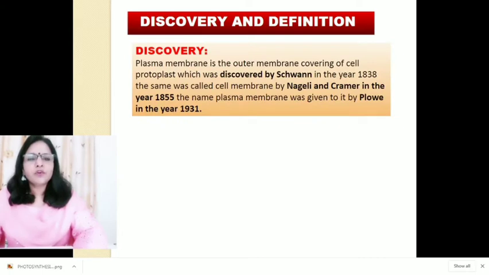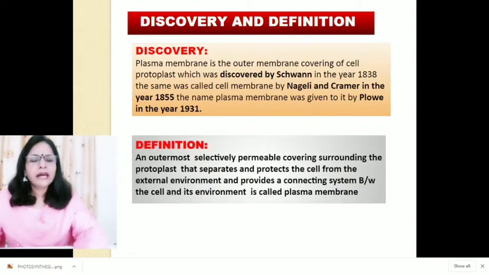Plasma membrane was first discovered by Eastman in the year 1838, and the same was called cell membrane by Nageli and Kramer in the year 1855, and the name plasma membrane was given by Plowe in the year 1931.